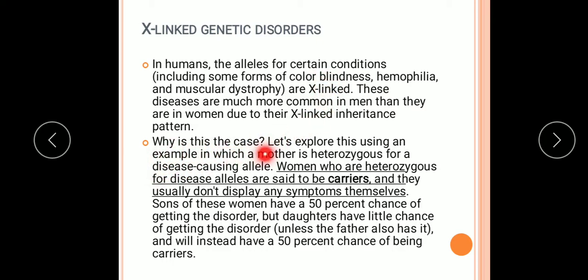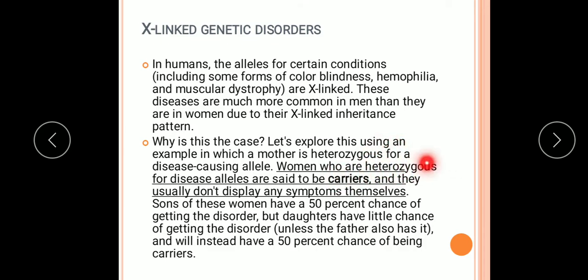Why is this the case? Let's explore this using an example in which a mother is heterozygous for a disease-causing allele. Women who are heterozygous for disease alleles are said to be carriers, that you have studied in 10th also, that carriers are those whose condition is heterozygous.